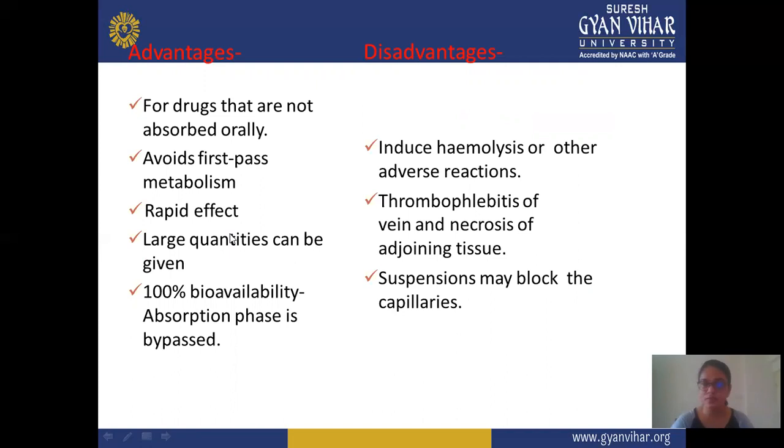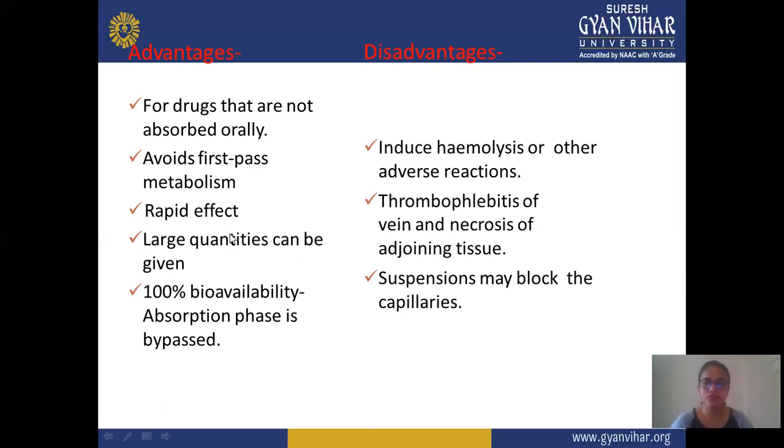So if a person requires a rapid effect, or you want to avoid the first pass effect, or a particular drug is not absorbed properly by the oral route, in this condition use the intravenous route. It shows 100% bioavailability, the whole drug shows response, with less chance of the drug being excreted. And a large quantity of a drug can also be supplied by this intravenous route.